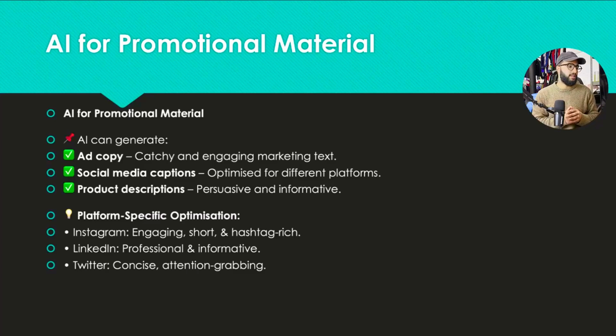Through your efficient processes, platform specific optimization. Instagram prefers content that is engaging, short, and hashtag rich. The good thing about Instagram is that you can search a hashtag and see exactly what you want there, so make sure your hashtags are relevant. Ask AI to provide you with relevant hashtags and it will do exactly that for you.